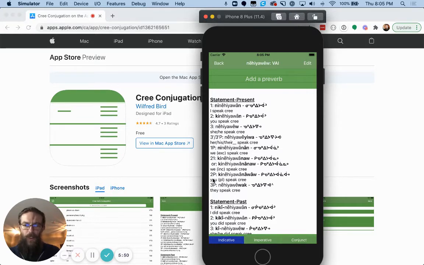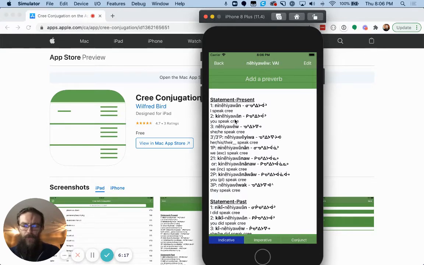So you'll usually find we've got some numbers here, 1, 2, 3. These are just what they call the pronoun markers. So 1 means me, that's the first person. 2 means you, that's the second person. 3 is that person. This is the one you usually find in the dictionary, the third person. So nêhiyawêwin, that person speaks Cree. Okay. If I want to say I speak Cree, I want this one here. Nêhiyawêwin, or you speak Cree.